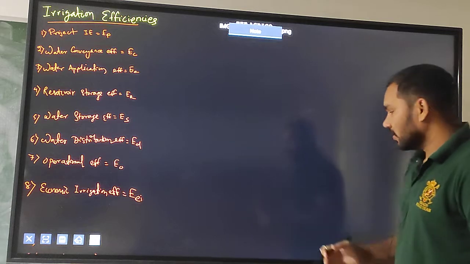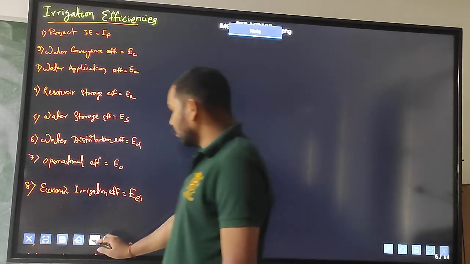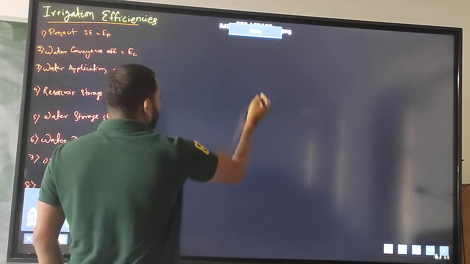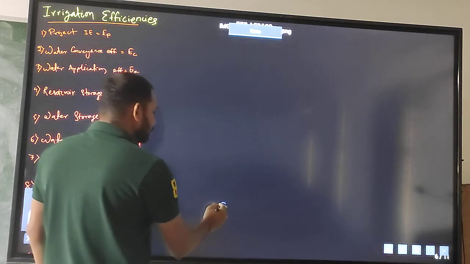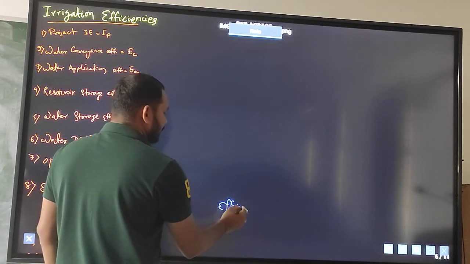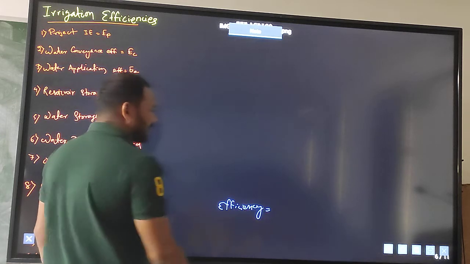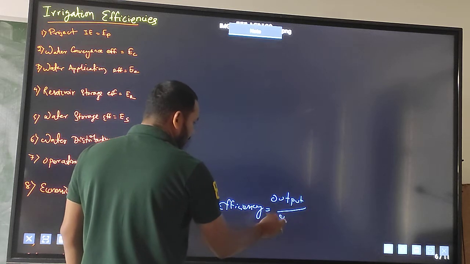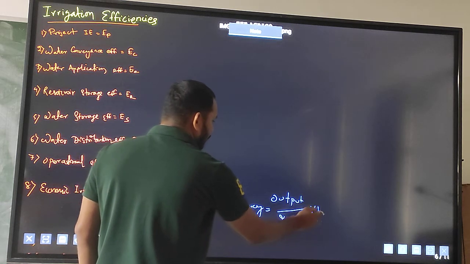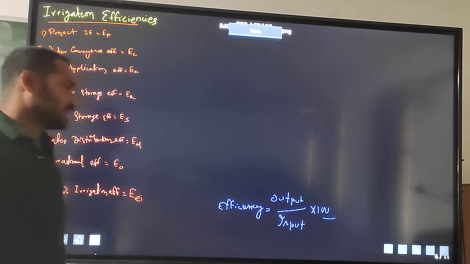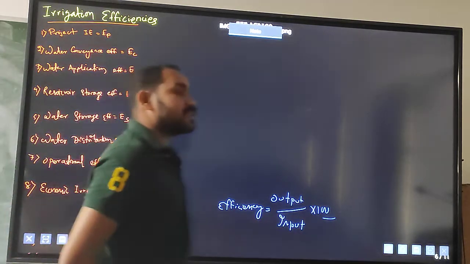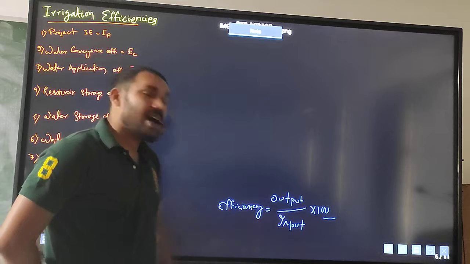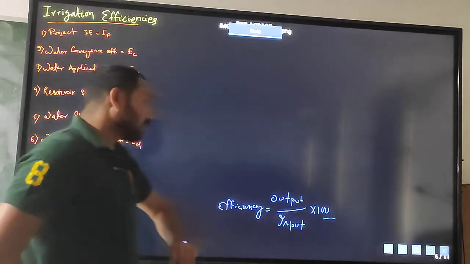So let us think, first thing you have to remember, what do you mean by efficiency? In a simple way, efficiency is nothing but the ratio between output divided by input into 100. If we calculate in percentage, then I multiply by 100. So efficiency is nothing but the output with respect to the input. Per unit input, how much output we gain.